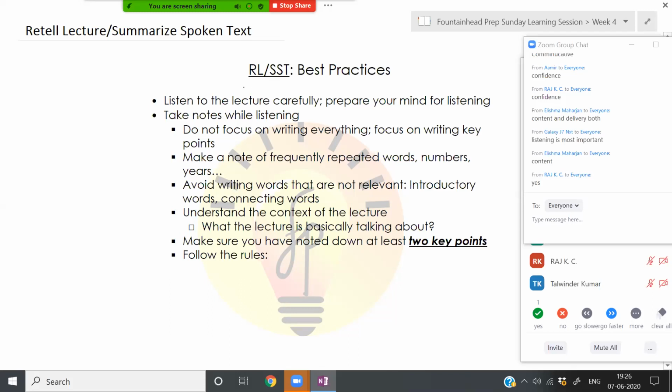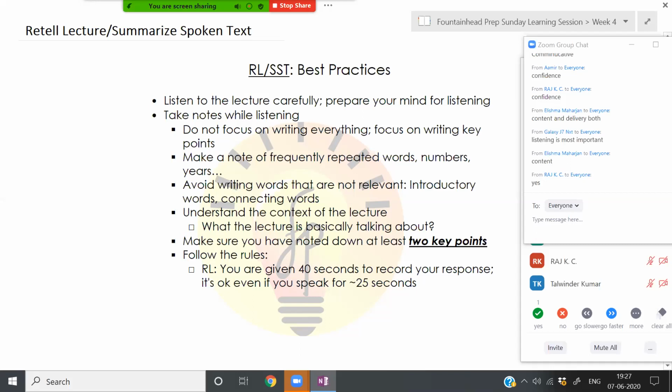Follow the rules. In Retell Lecture, you are given 40 seconds to record your response. Right after the lecture is over, you will get about 8 to 10 seconds to prepare. Right after that preparation time is over, the recording time starts.